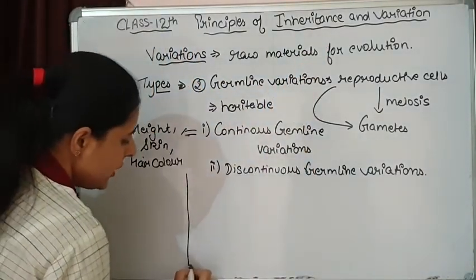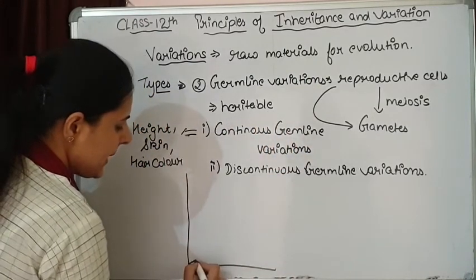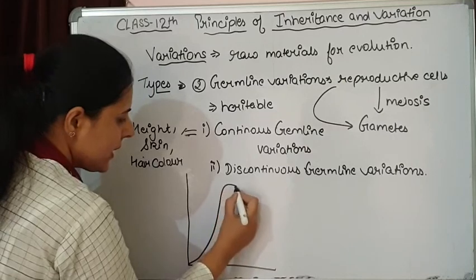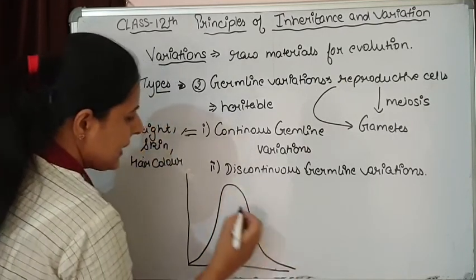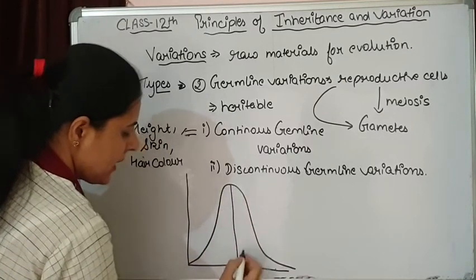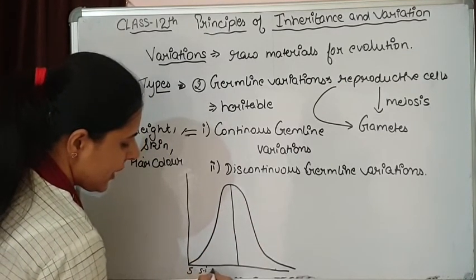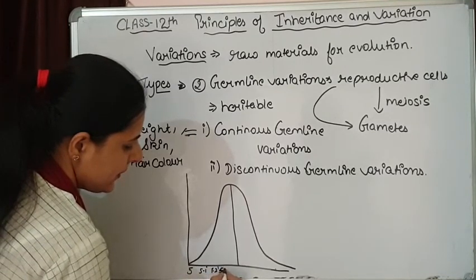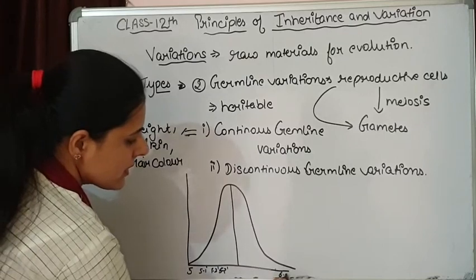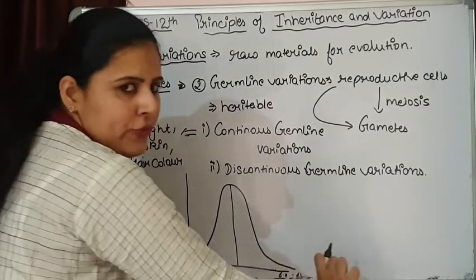If you draw a graph for a continuous germline variation, this graph is going to be bell-shaped. Suppose height is there, I am taking 5, 5.1, 5.2, 5.3, up to 6, 6.1. You are getting a range of phenotypes.